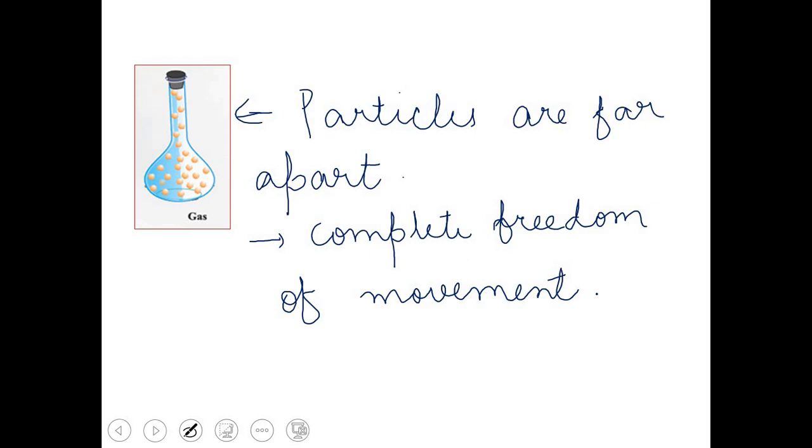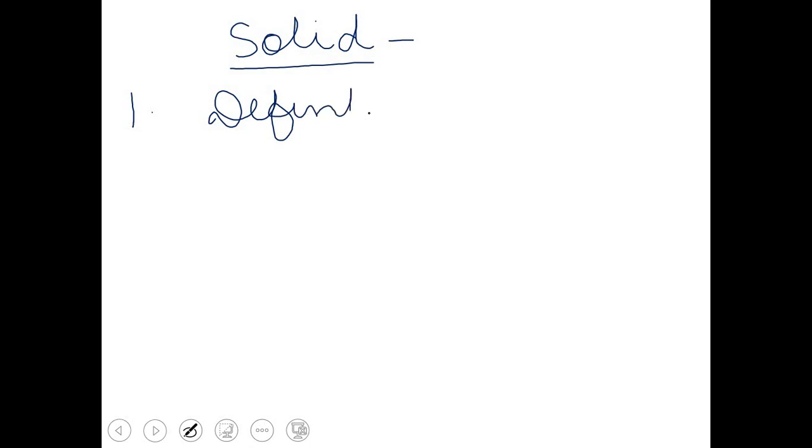Now, I would like to discuss the properties of these solid, liquid and gaseous states one by one. So first I am going to discuss solid state. Students, in the case of solid state, the particles, as we have just seen, are very closely packed. They don't have any freedom of movement. They can only oscillate about their mean position. So that's why solids have definite volume and definite shape.